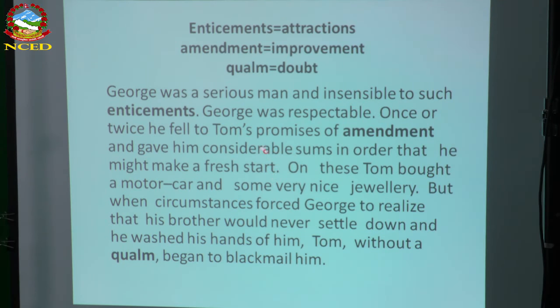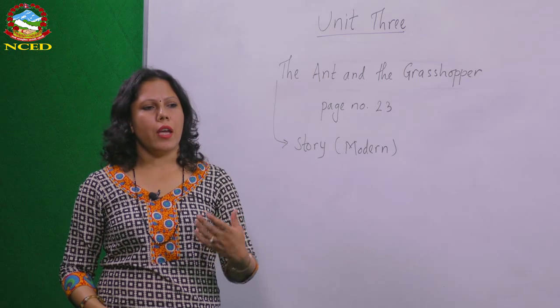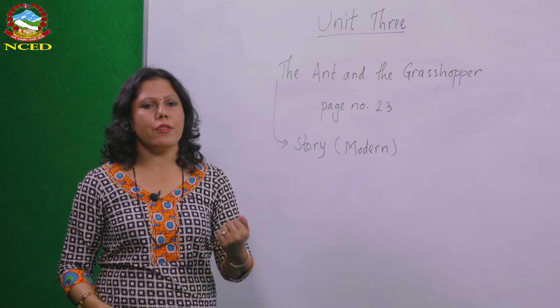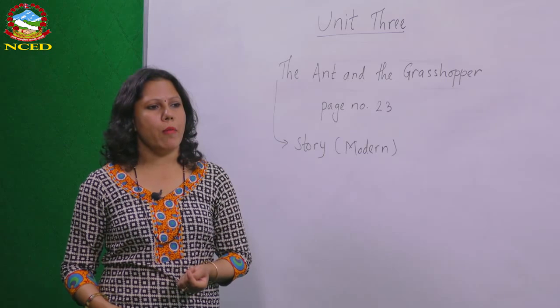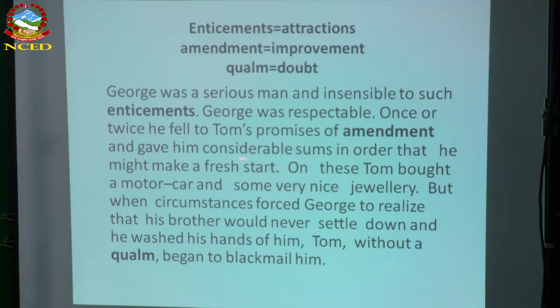This is a long sentence. So from this sentence, what we have to understand is Tom used to ask money from Juz, and Juz believed him, or trusted him, and he gave considerable sums, means a very good amount, to Tom. I repeat this, Juz gave a good amount of money to Tom, and he was sure that Tom would make a fresh start. He would start a business or he would start his new life.